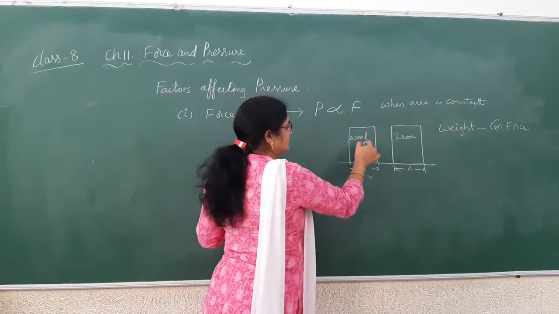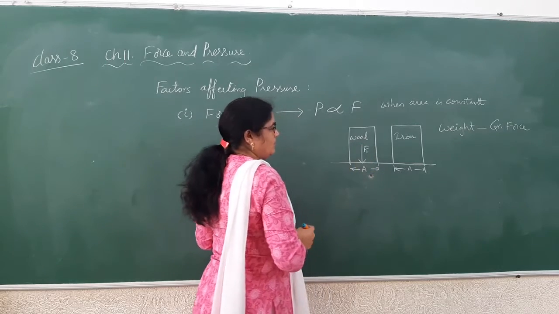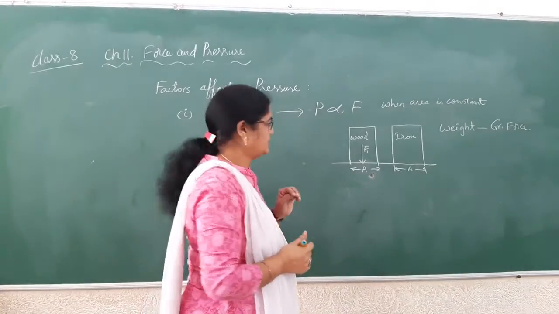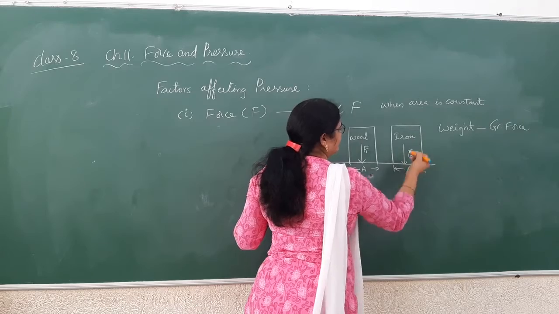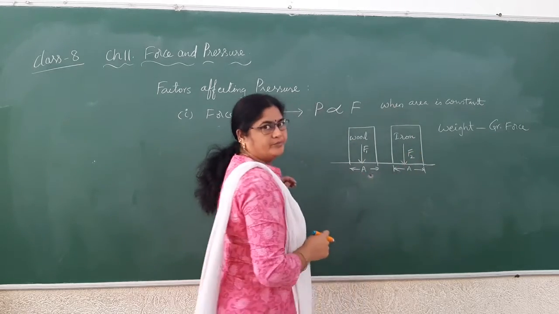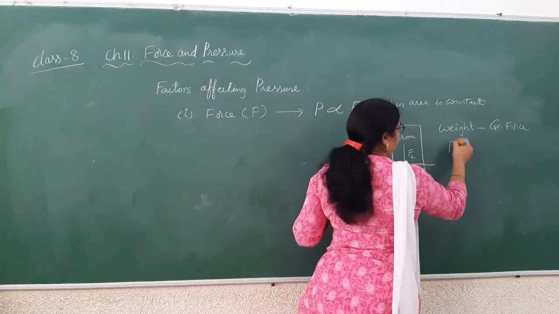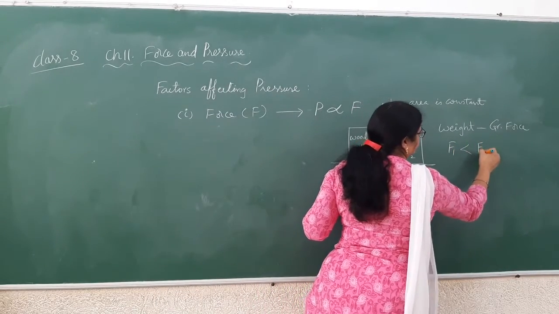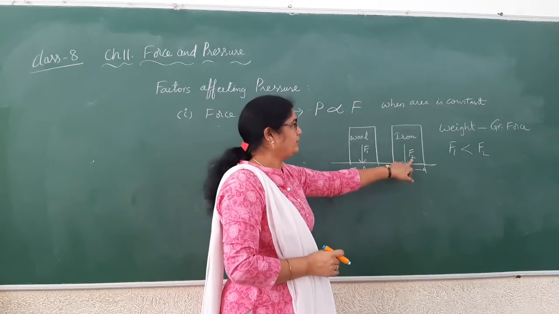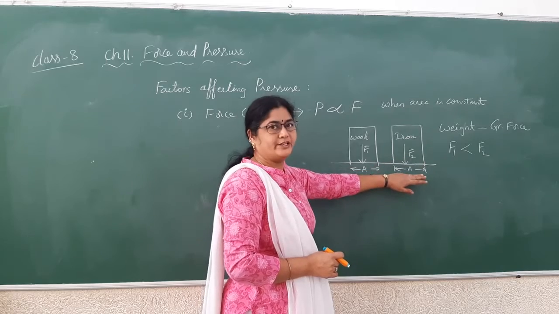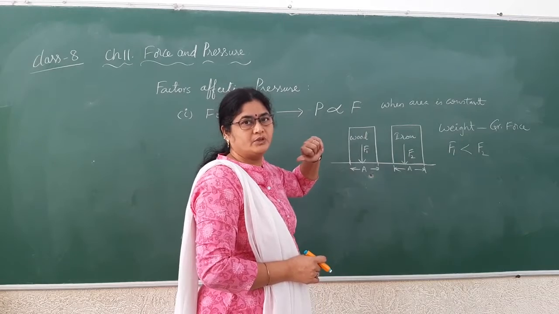So here, wood is applying less force, that is F1, on the floor, and iron is applying a force F2 on the same area A. If you see here, F1 is less than F2, which means the force applied by the iron block on the floor is more when compared to the wood.